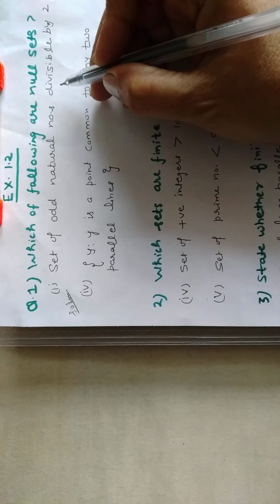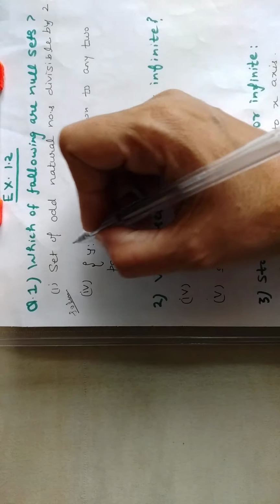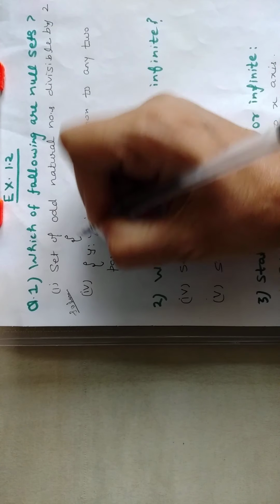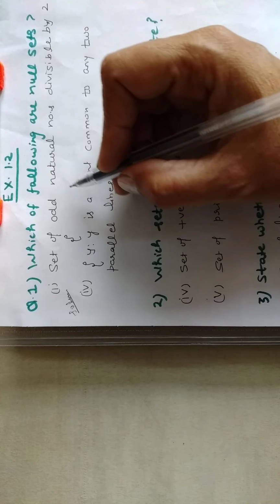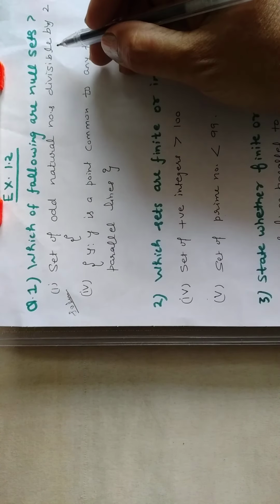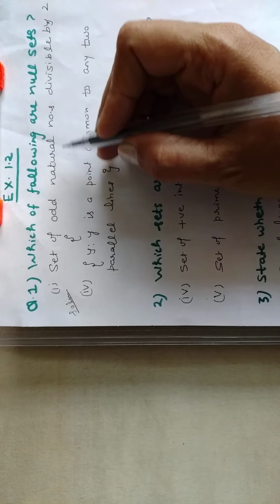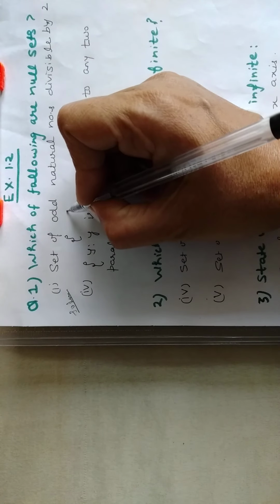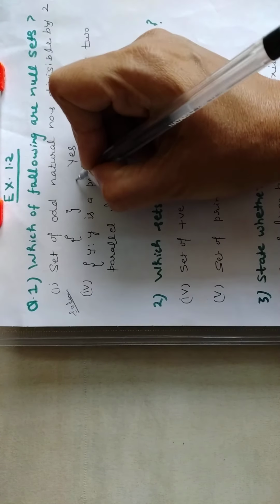Set of odd natural numbers divisible by 2. Firstly we will put the symbol of set, we will put curly bracket. Now we will write the elements, the odd natural numbers that are divisible by 2. Is there any odd natural number which is divisible by 2? No. So this set will remain empty. So yes, this is a null set.